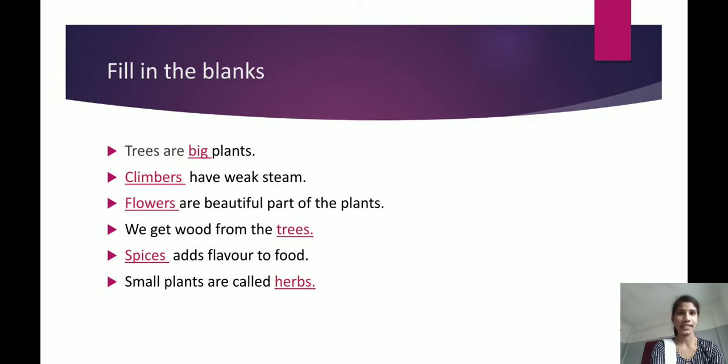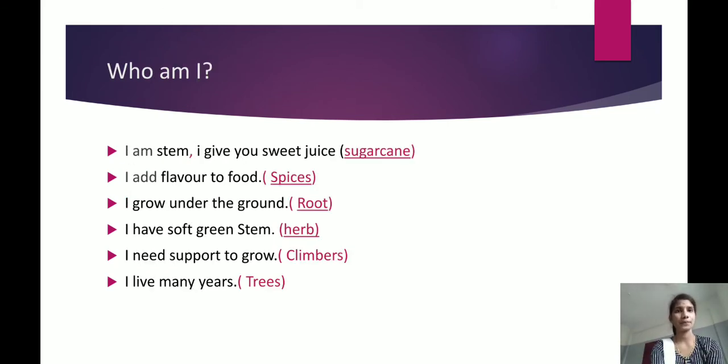Yes. Read once these all. The trees are big plants. Climbers have a weak stem. Flowers are the beautiful part of the plant. We get wood from the trees. Spices add flavor to food. Small plants are called herbs. Got it, children? Yes. And the next bit.